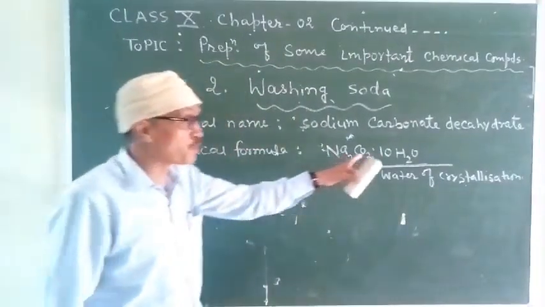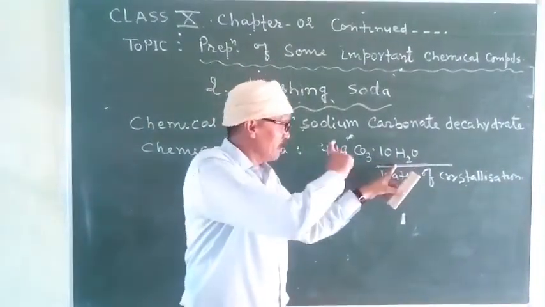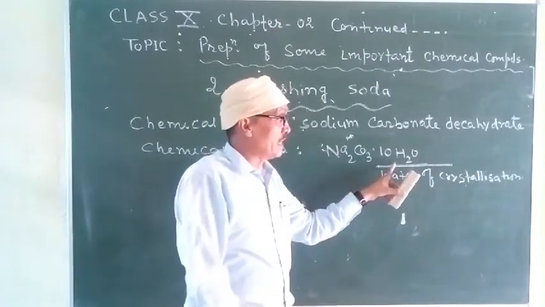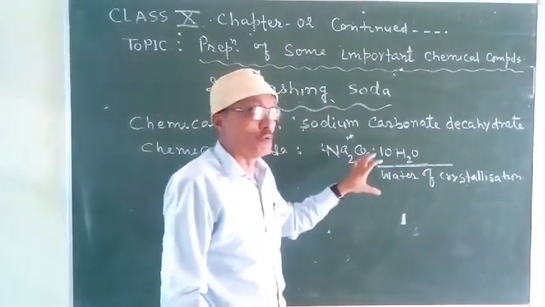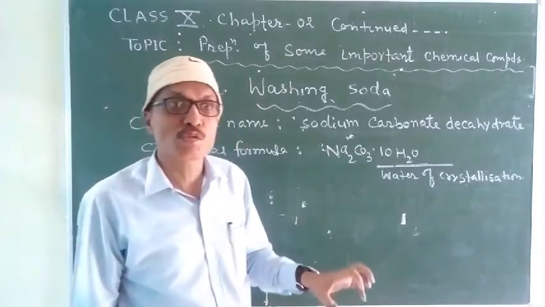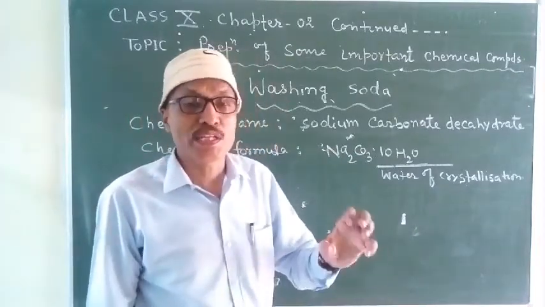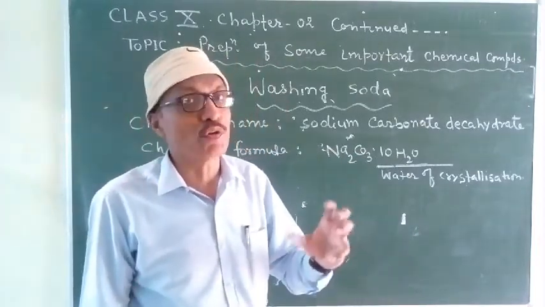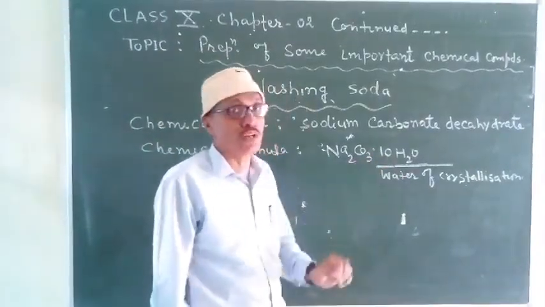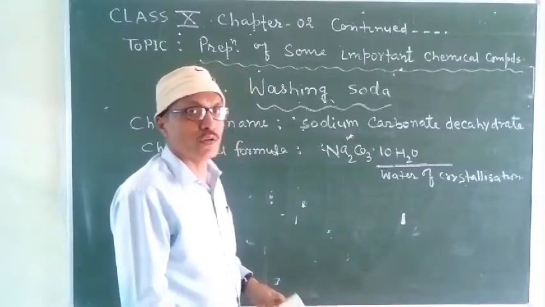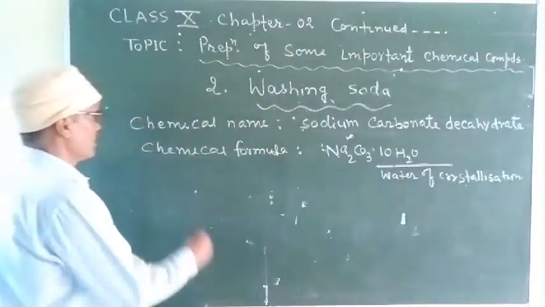Right? In washing soda, if this 10H2O is removed from here, washing soda will lose some of its important properties. So its presence in washing soda is necessary. Okay.